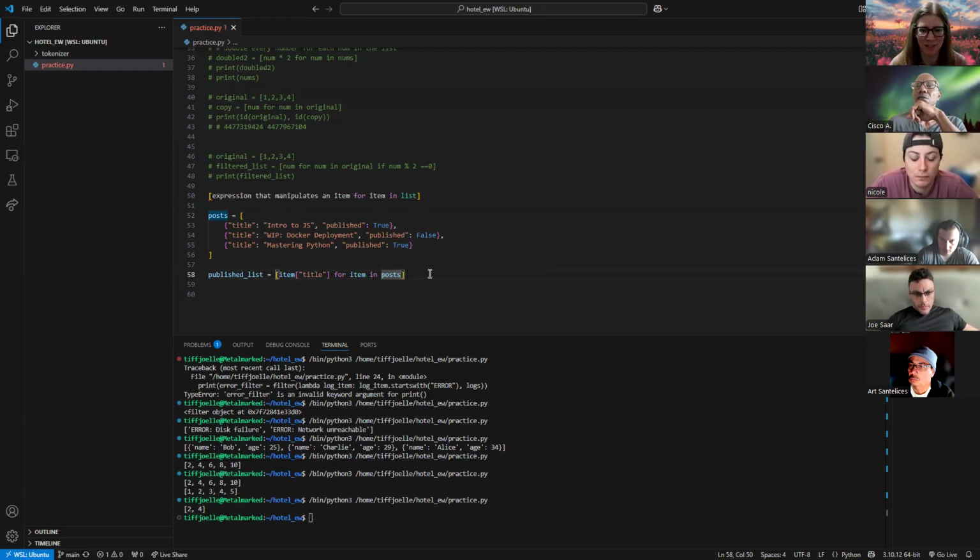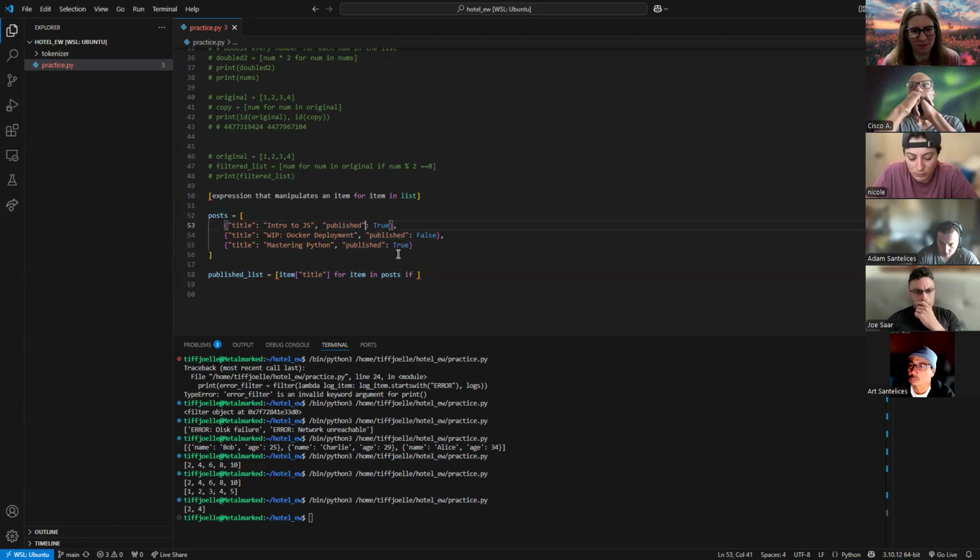Well, okay, you could put an if statement. I guess just talking in plain English, if the result of this key, or the value of this key, is true, something like that. Exactly. Okay, so how do we grab the value of our published key for each item in this list?